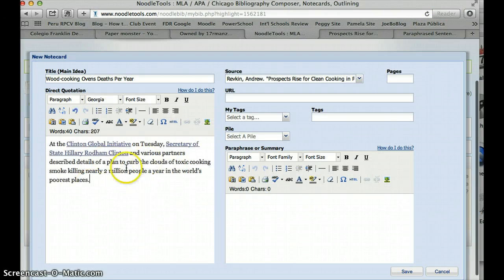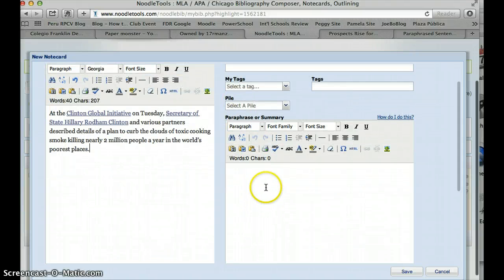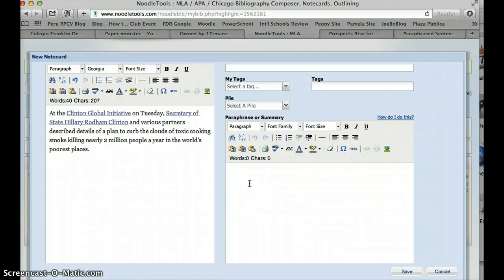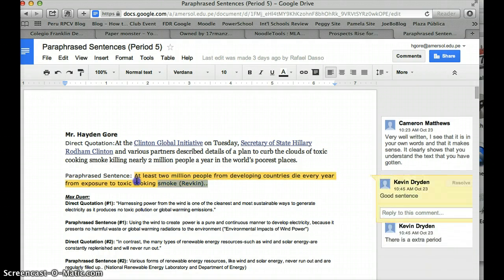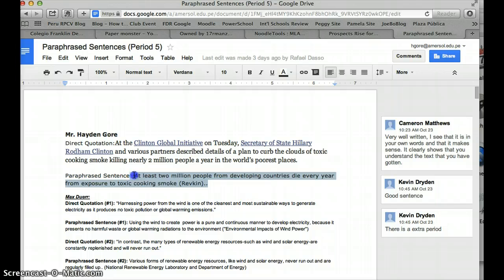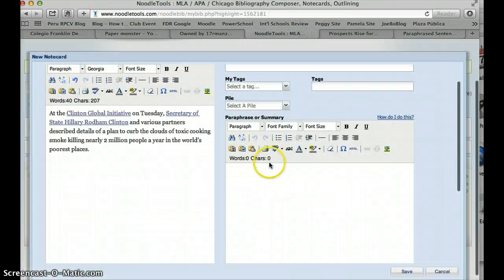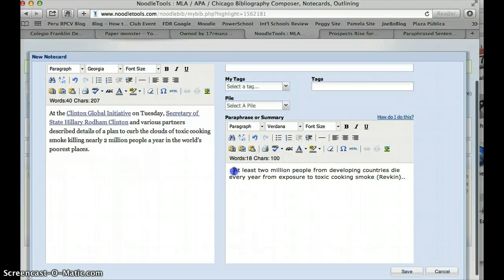Now, as I'm looking at that, on the right hand side, it provides you, and this is what I like about this, it provides you with the ability to actually write in your paraphrase over here. So you can look to the direct quotation and write it into here. And I've already done this, so I'm going to cheat a little bit and get this from this page where I've already paraphrased it, and I can write my paraphrase in here.